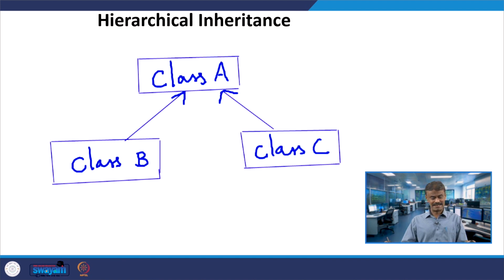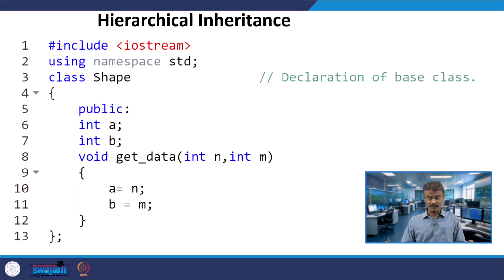With this, the next concept is hierarchical inheritance. What do you mean by hierarchical inheritance? Suppose class B is inheriting class A and class C is inheriting class A. Is it possible? Yes, in C++, and also in Java it is possible. Now we are going to see how this can happen. Let us assume that I have class shape.